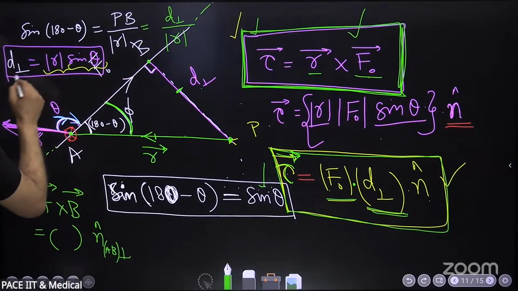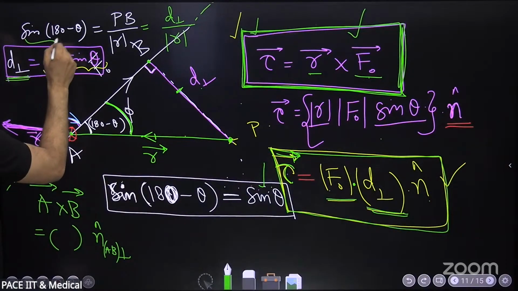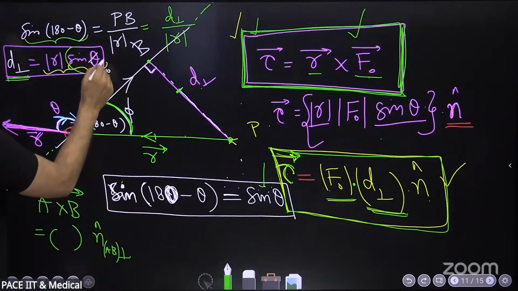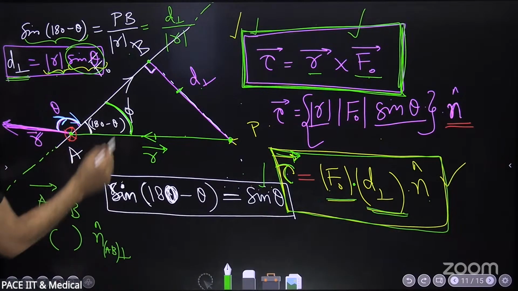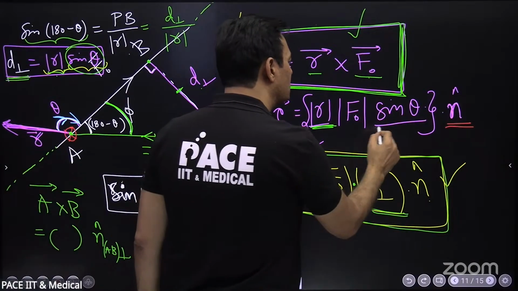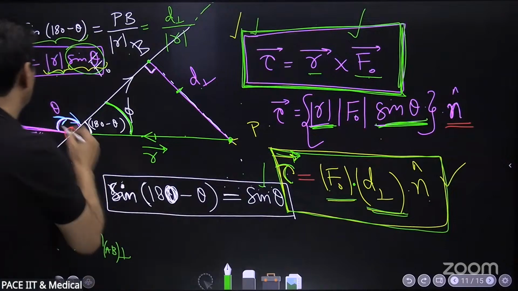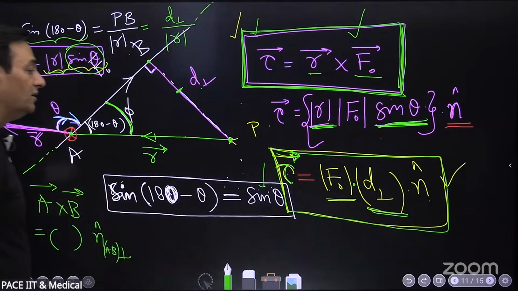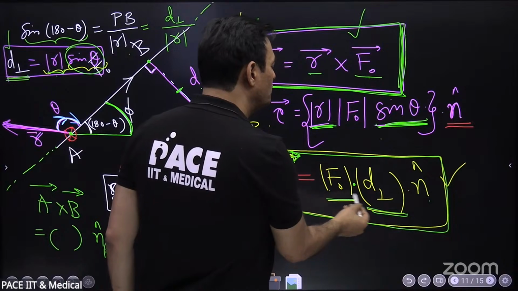So I get D perpendicular is equal to R sine of 180 minus theta, which is R sine theta. R got multiplied here. R sine theta can be written as D perpendicular, and we get the same basic result, force into arm length.